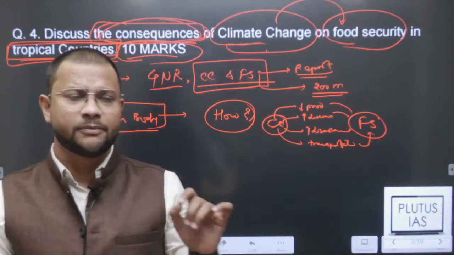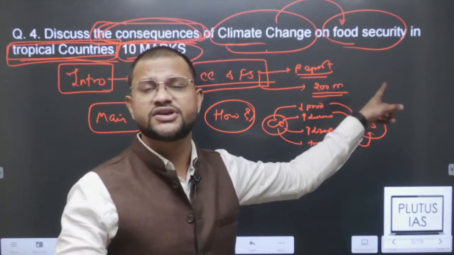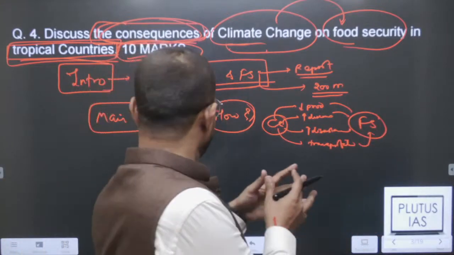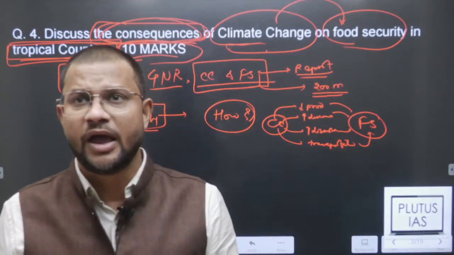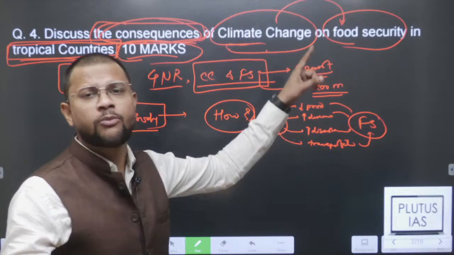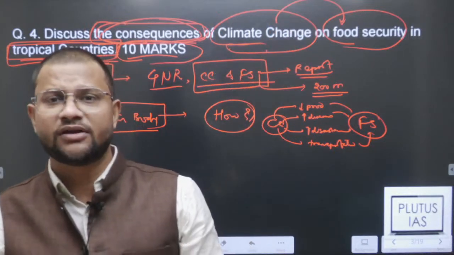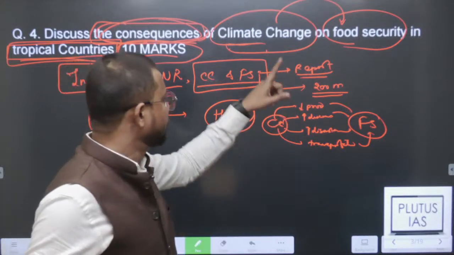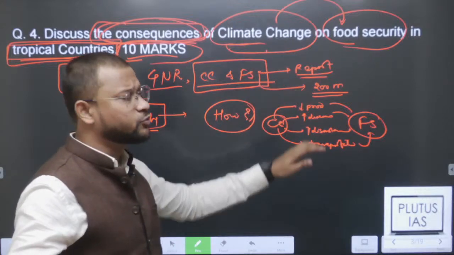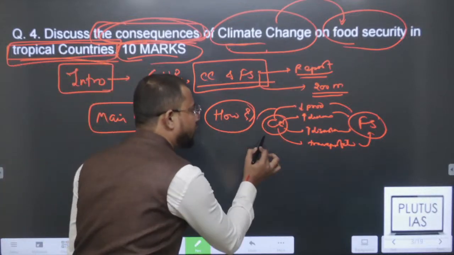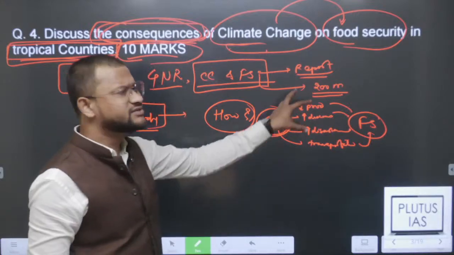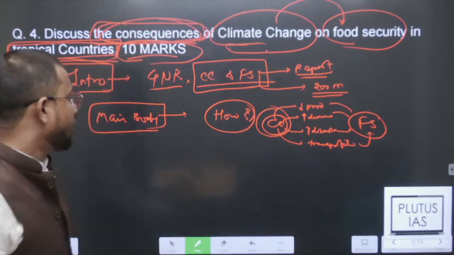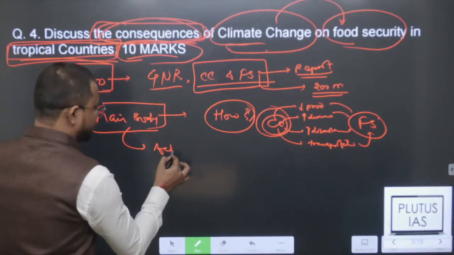I know guys, it is not possible to discuss each and every point here, because I am supposed to give you as many dimensions as possible, but still, model answers will also be available to you. Okay. So you can further verify or go into that model answer for how to write the answer. That is what is supposed to be mentioned. So you are supposed to write in just 1 or 2 lines how it leads to this or how it impacts food security, and then how it leads to actual consequences.